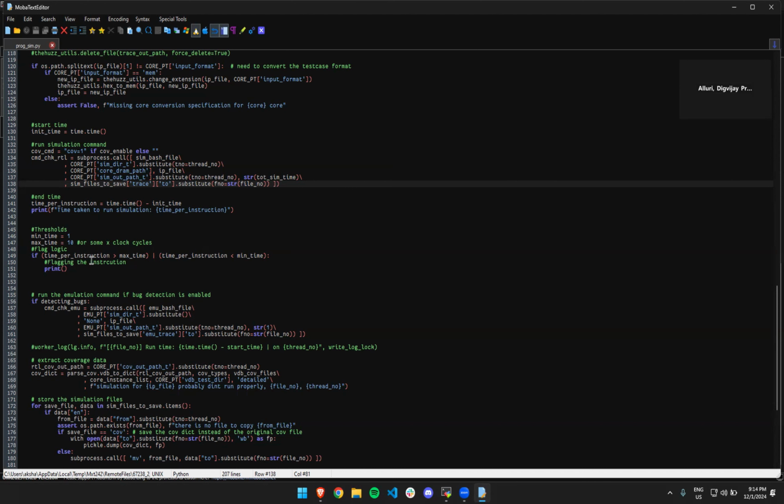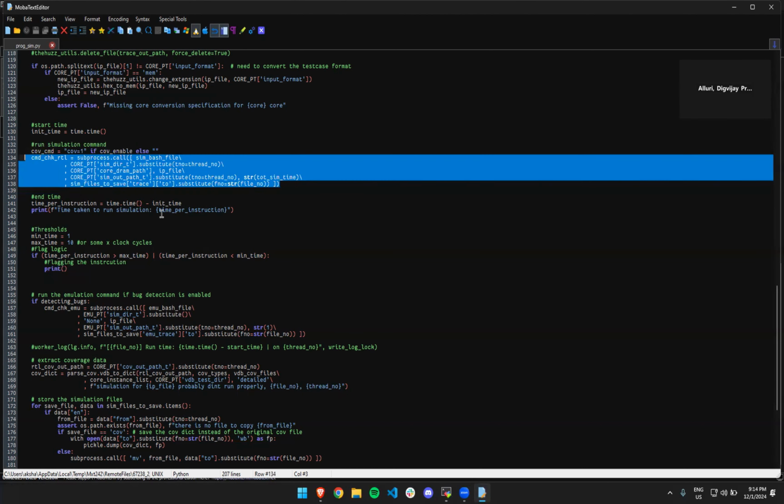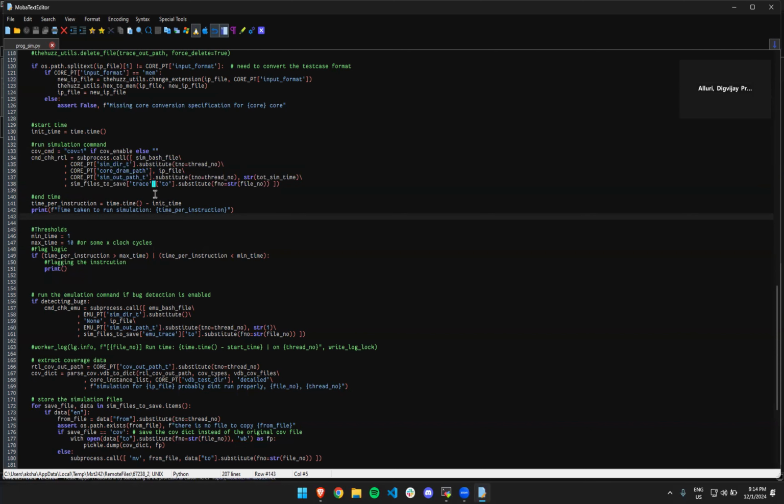And then the flagging logic hence would be if time per instruction is more than the maximum time, or if time per instruction is less than the minimum time, we do a print statement. So here it's just a print statement, but this print statement should be replaced by a logic where this simulation is tagged to basically say it's a potential bug.